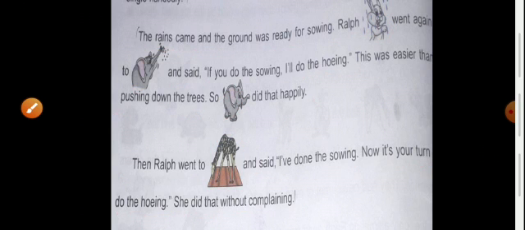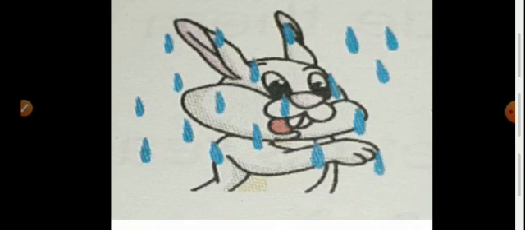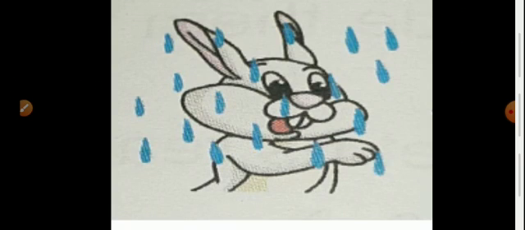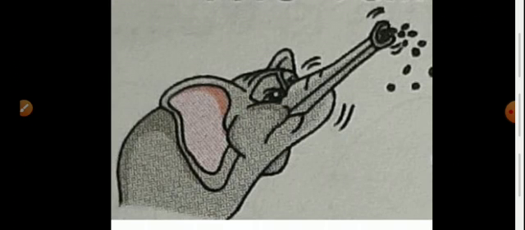Yes, listen here, children. The rains came, and the ground is also ready to plant the seed. The ground is ready for sowing. Sowing means to plant the seeds.